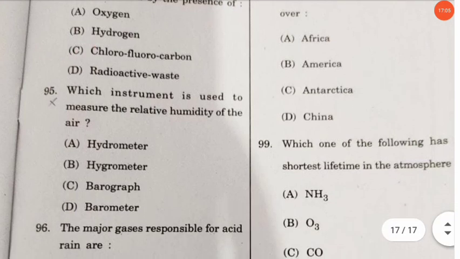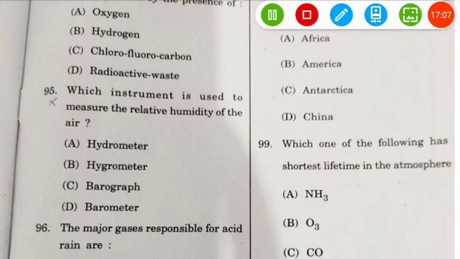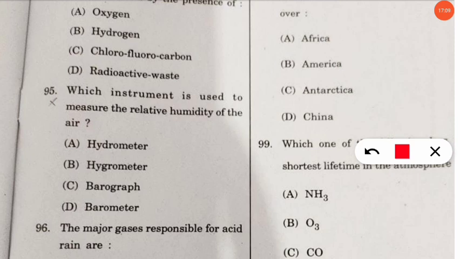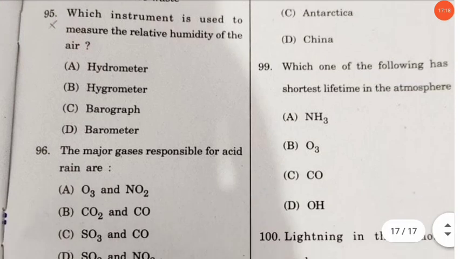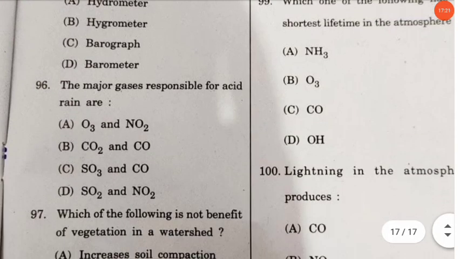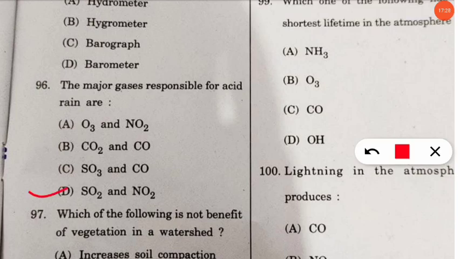Next question is, which instrument is used to measure the relative humidity of the air? This is also very easy. Answer will be hygrometer. Don't get confused with hydrometer, it will be hygrometer. Next question is, the major gas responsible for acid rain. So this is also very easy. Sulfur dioxide and nitrogen dioxide. Let's move to the next question.